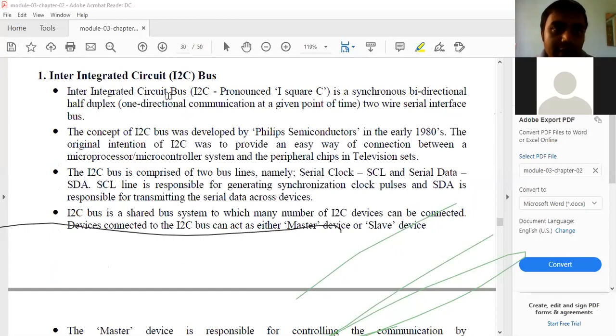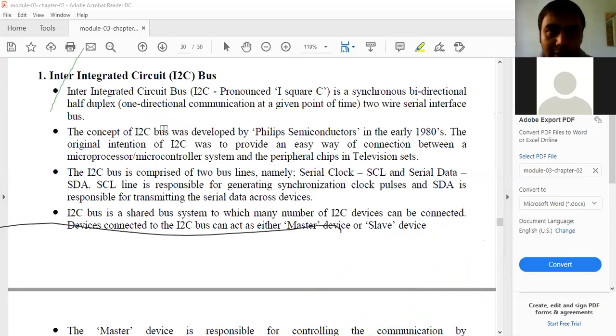The inter-integrated circuit bus, that is I2C, pronounced as I square C, is a synchronous bidirectional half duplex, that is one directional communication at a given point of time, two-wire serial interface. What's the meaning of half duplex? Only one side communication during a particular point of time. No two-way communication is possible at the same point of time. Okay, keep in mind. So that's what is given as the duplex. The concept of the I square C bus was developed by Philips Semiconductors in the early 1980s.